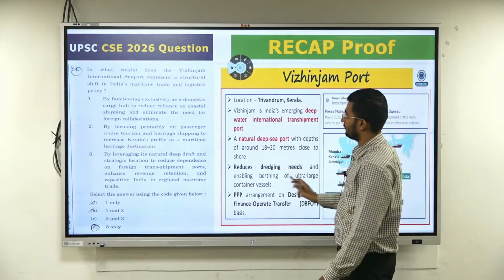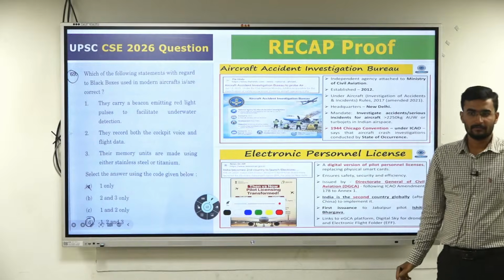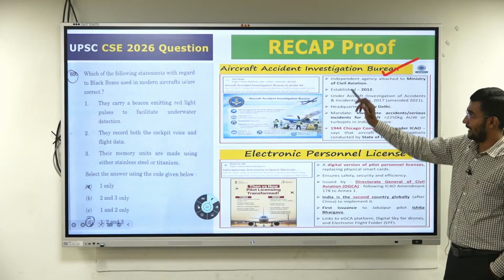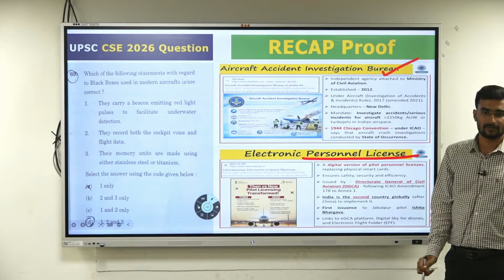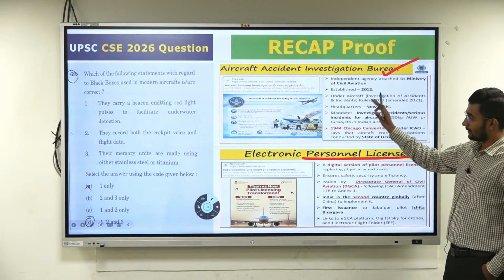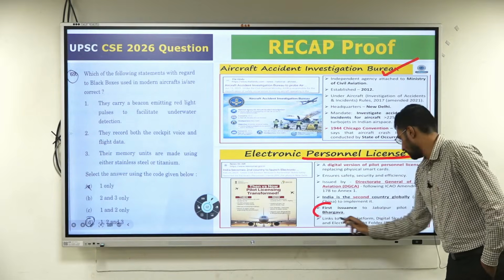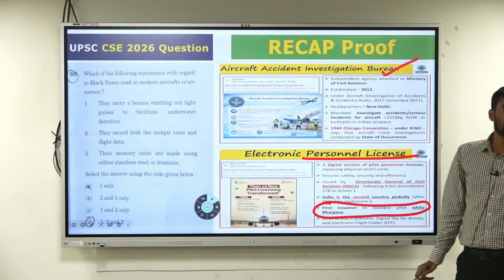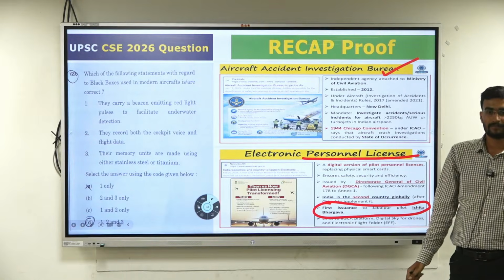I hope you're getting it. Ready? Flights. I have discussed not only the Aircraft Accident Investigation Bureau, we have also discussed the electronic personal license. Now, who is the first one to get what we call the electronic personal license? The first female to get it is Ishita Bhargava.